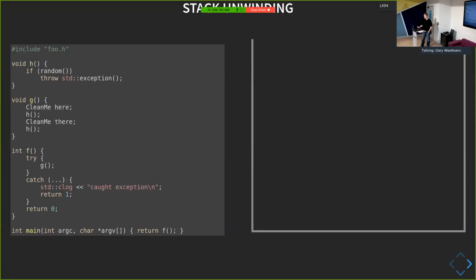So just to give you a quick overview of how stack unwinding works. If we take a function like this, the standard C model for a situation like this is that the runtime will pass arguments to main by pushing them on the stack. So argv and argc get pushed on first. Then the C runtime will call into main. The call instruction will generally push the return address of the function that you're in onto the stack, and then advance the stack pointer. So our stack pointer comes up, and the return address back into the C runtime is now on the top of the stack. The next thing that happens is the function that we entered will push its own local variables onto the stack. Our main has none, so it doesn't do anything here.